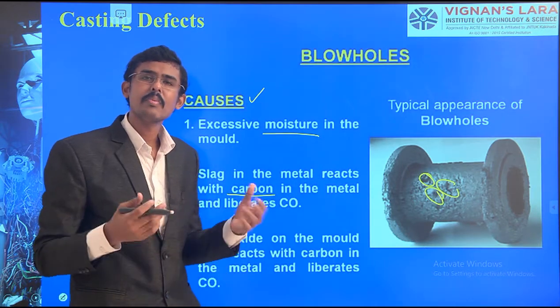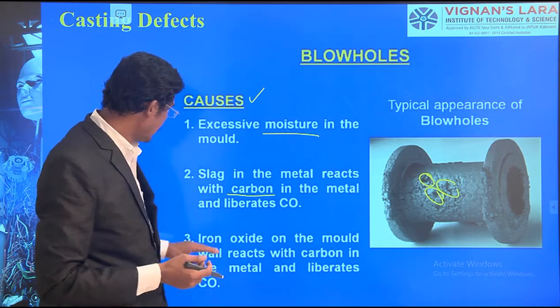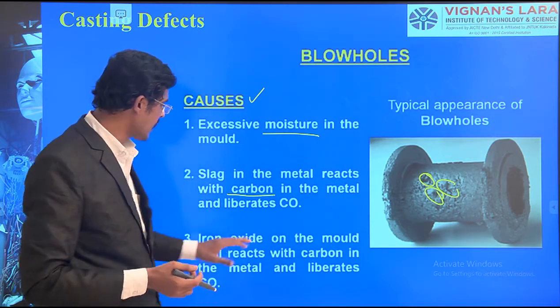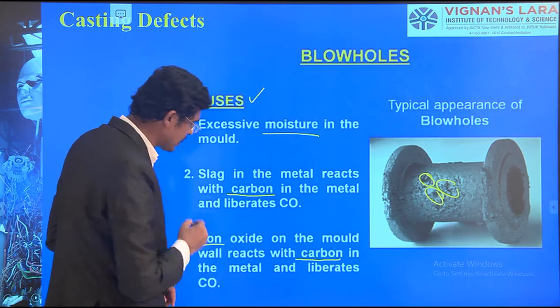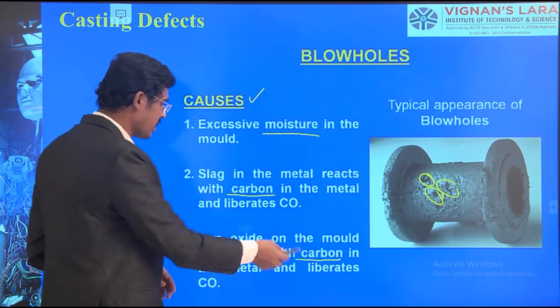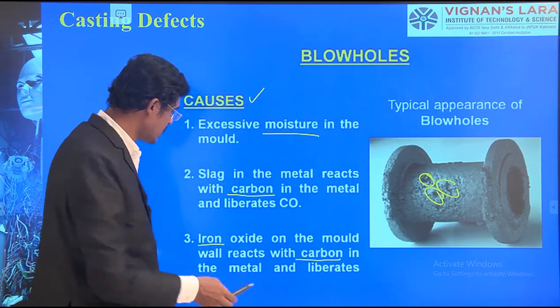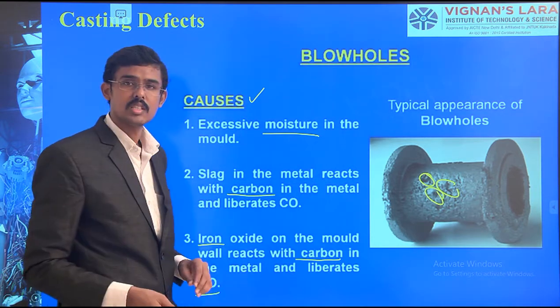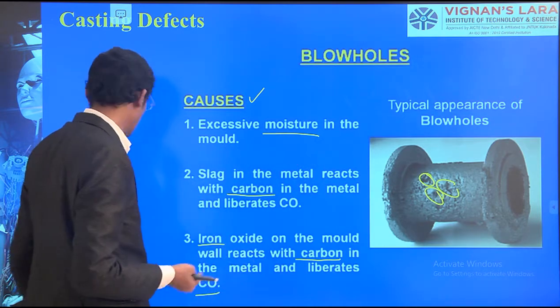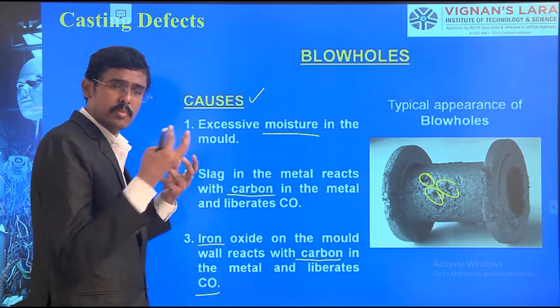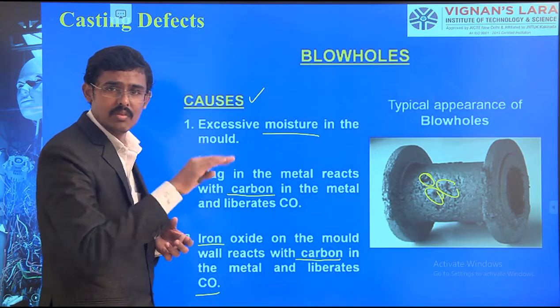Iron oxide on the molten wall reacts with the carbon. So the iron in the steels can react with the carbon to create carbon oxides, which are liberated. This is the evolution of gas, and it created the blowholes. It comes out, it penetrates out, and then it breaks the mold.